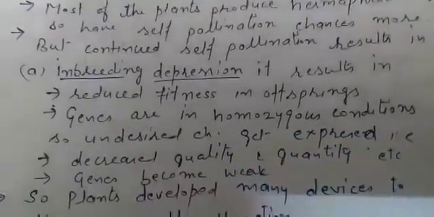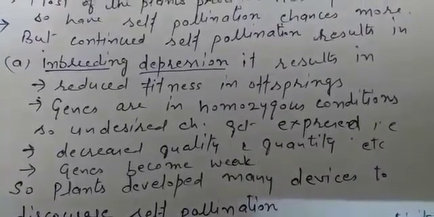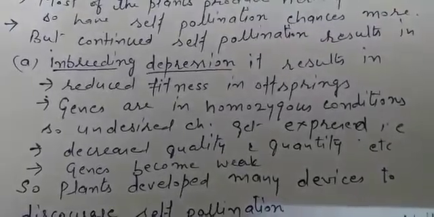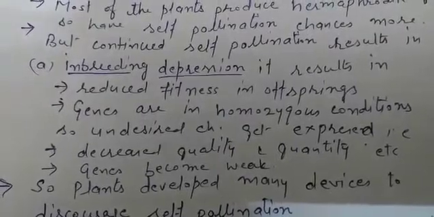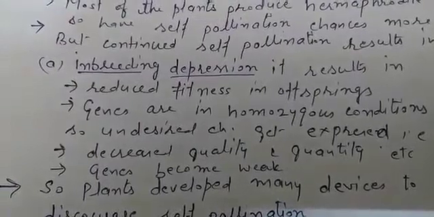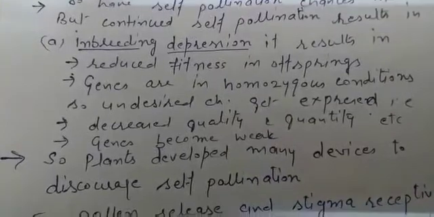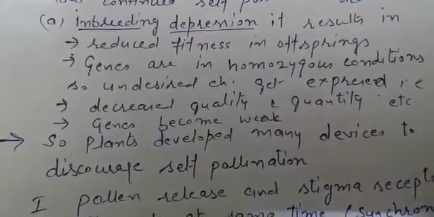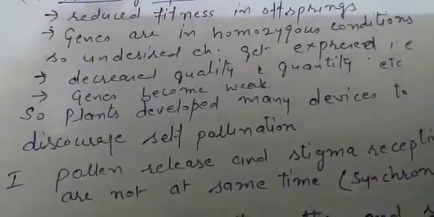And the next problem is that if it occurs regularly, it decreases the quality and quantity of the seeds or the next plants. By regular self pollination, genes become weak in the next generations. So, plants develop many devices to discourage self pollination because genetically, for the generations, it is not a good thing. Now, how will the plants discourage self pollination?